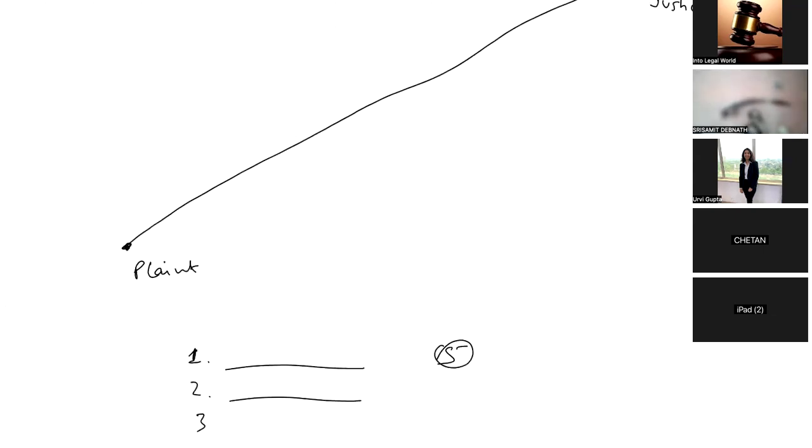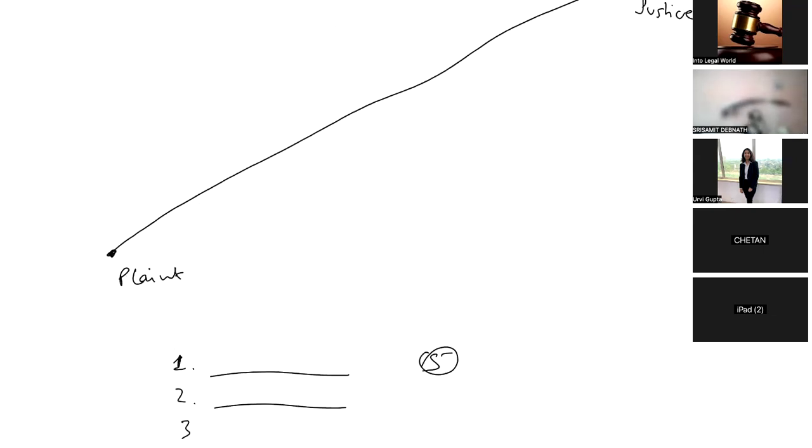Do you get it? A fresh plaint will always be instituted under Order 7 Rule 1. Order 7 Rule 1 lists what particular contents a plaint shall have.